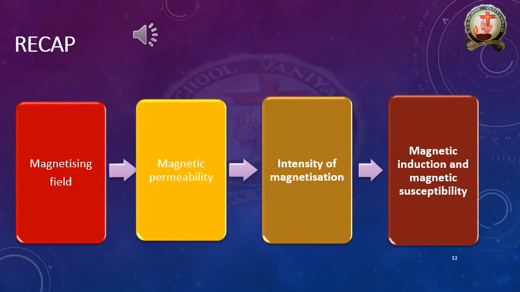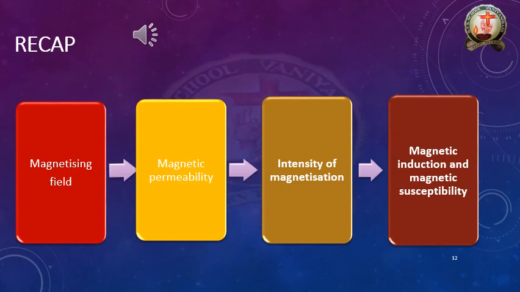The formula is B bar is equal to B naught bar plus Bm bar. After substituting B naught bar and Bm bar, the formula will be converted into B bar is equal to mu naught of H bar plus I bar. This is the magnetic induction.